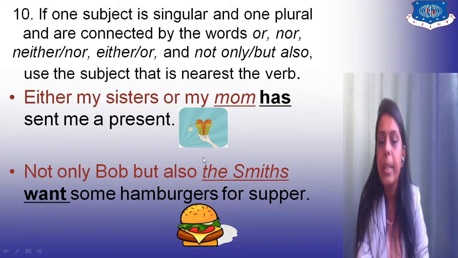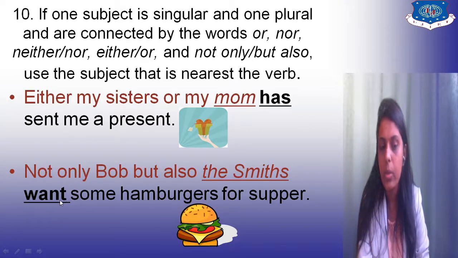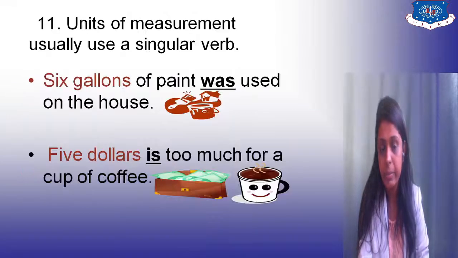So what is happening here? Here the second subject is plural and that subject is near to the verb. That's why want is a plural verb which has been utilized. First example, either my sister or my mom has sent me a present. Right, here the subject was singular and that was near to the verb, that's why a singular verb was utilized. In the second, the subject is plural and it is nearmost to the verb, that's why a plural verb is utilized. I hope you are getting it.